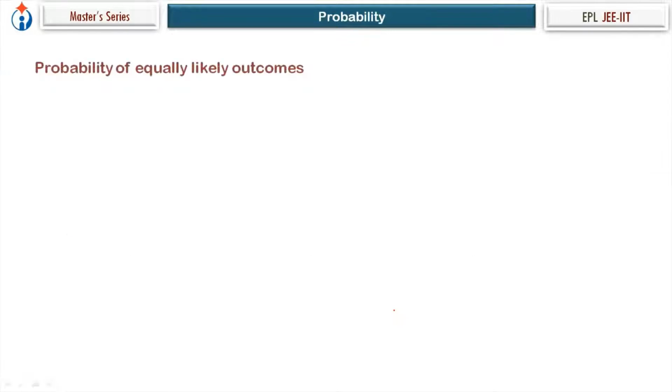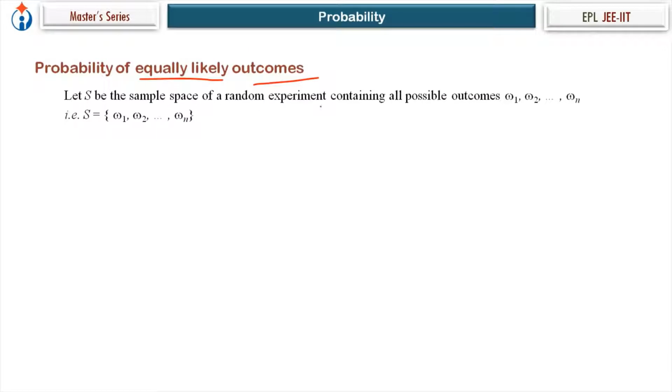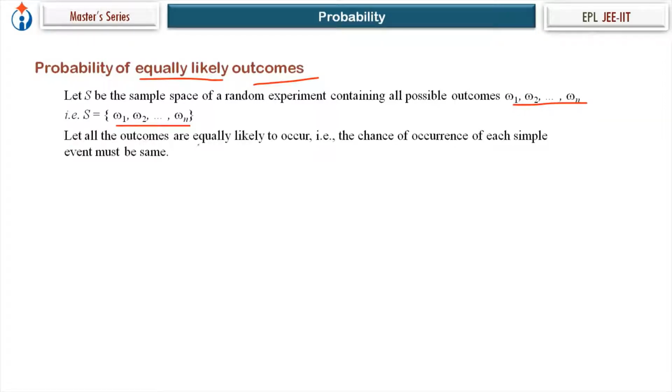Let's go ahead. Probability of equally likely outcomes. So if it's a fair experiment, then each outcome is an equally likely outcome. So let S be the sample space of a random experiment containing all possible outcomes, sample space S. Let all the outcomes be equally likely to occur. That is, the chance of occurrence of each simple event, elementary event, must be the same. Let's say it is equal to p.